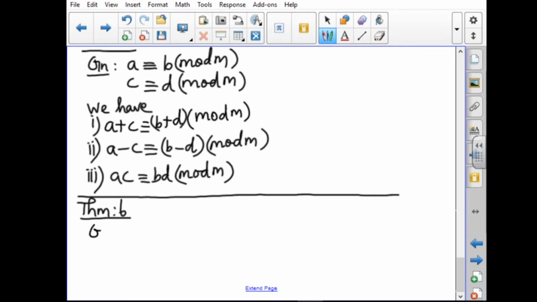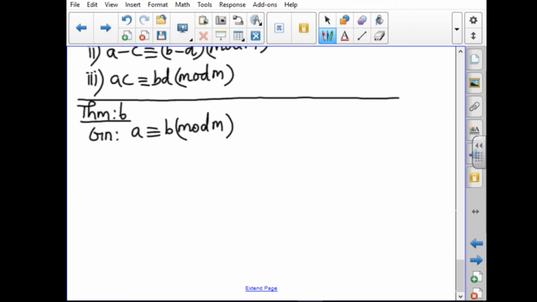Next one, theorem 6. Here they give only one statement: A is congruent to B mod M, and C is any integer. Here we are adding, subtracting and multiplying by a constant number.